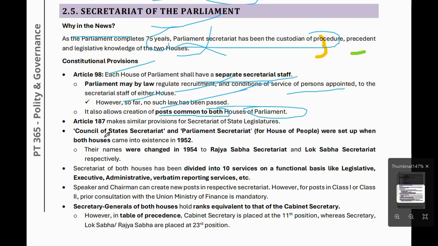Article 187 makes similar provision for the Secretariat of the State Legislature. The Council of State Secretariat and the House of the People Secretariat were set up when both Houses came into existence in 1950. Their names were changed in 1954 to Rajya Sabha Secretariat and Lok Sabha Secretariat respectively.